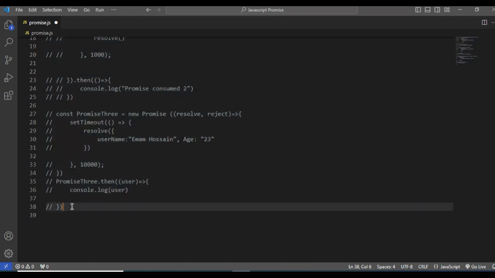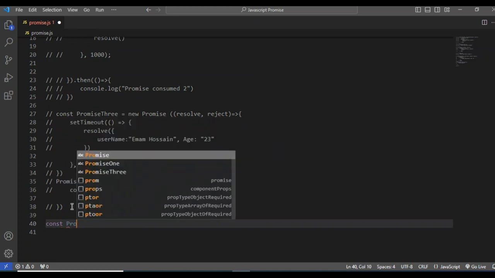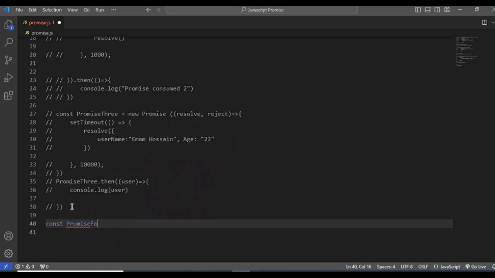Let's jump to our fourth promise, the same way. The promise will be promise4.